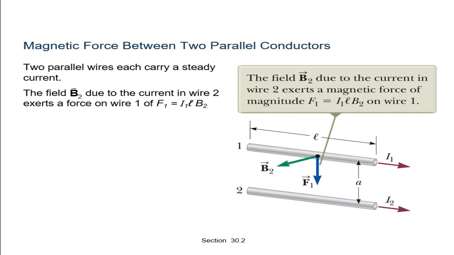Now see here the magnetic force between two parallel conductors. The field B2 due to the current in wire 2 exerts a magnetic force of magnitude F1 equal to I L B2 on wire 1. So the B2 due to the current in wire 2 exerts a force on wire 1, F1, equal to I1 L B2.